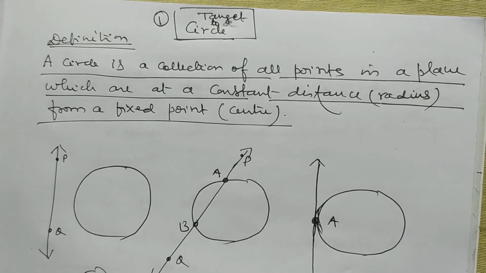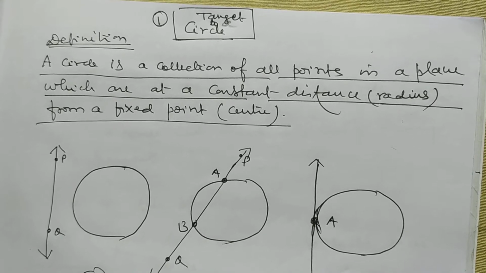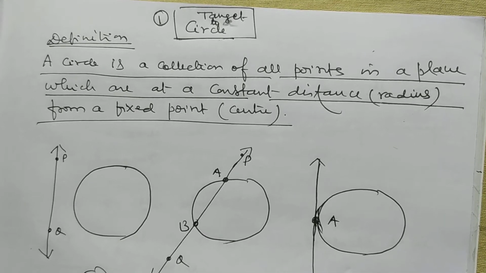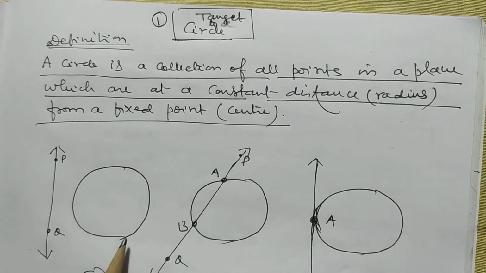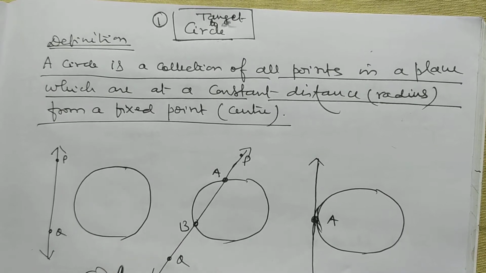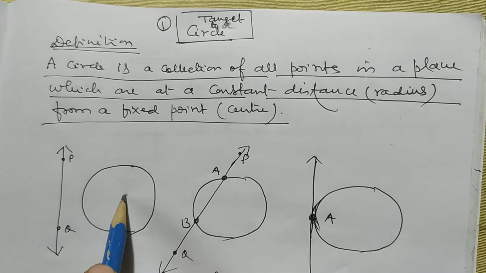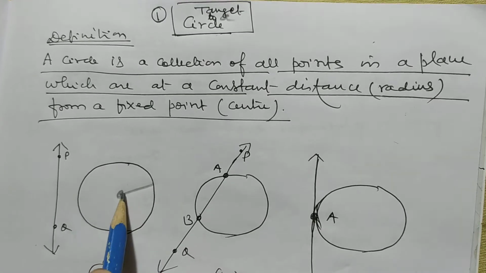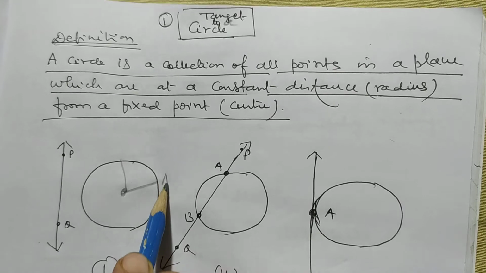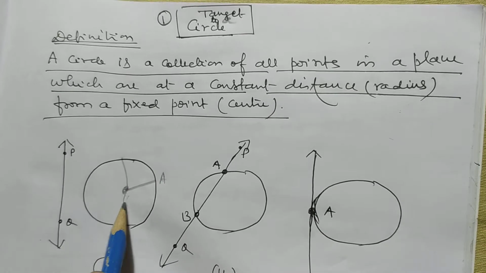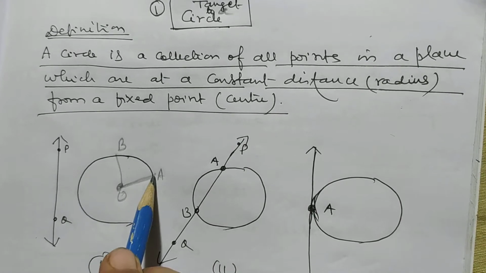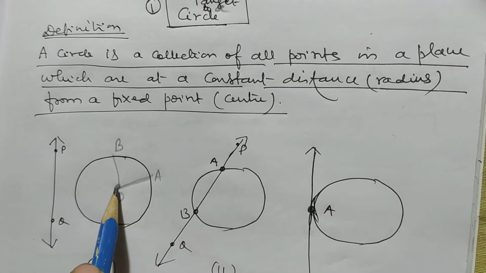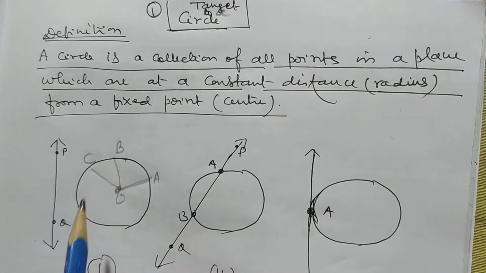And before starting this chapter I want to define what is a circle. A circle is a collection of all points in a plane which are a constant distance from a fixed point. This is O, this is A, suppose this is B. So distance of OA is equal, distance of OB is equal, distance of OC is equal.